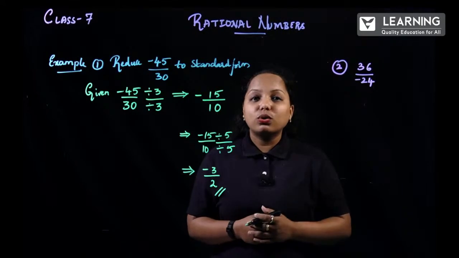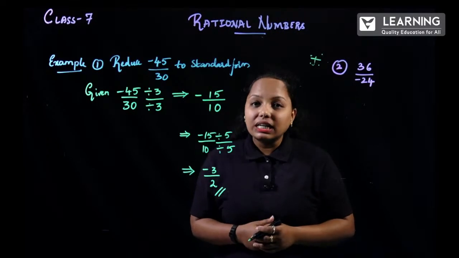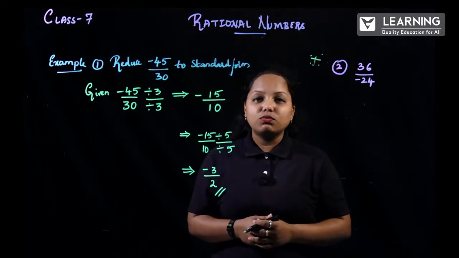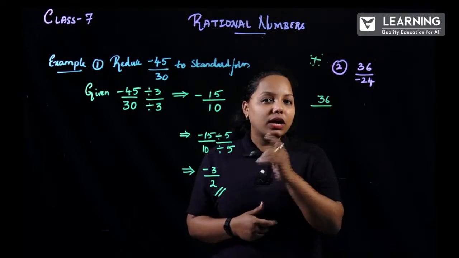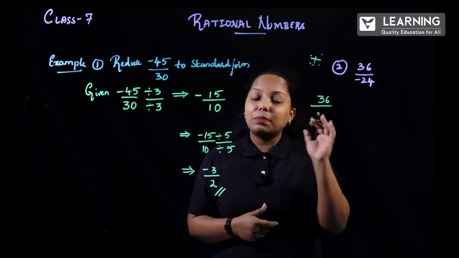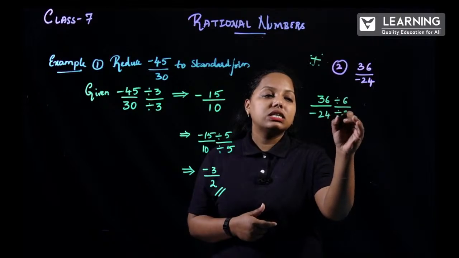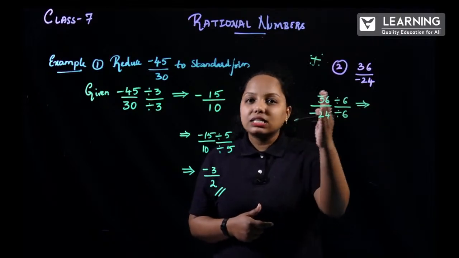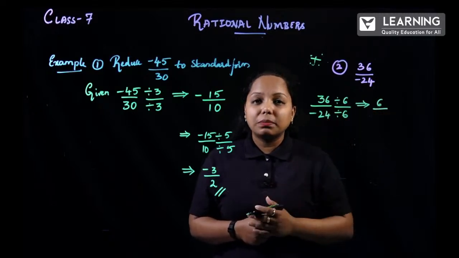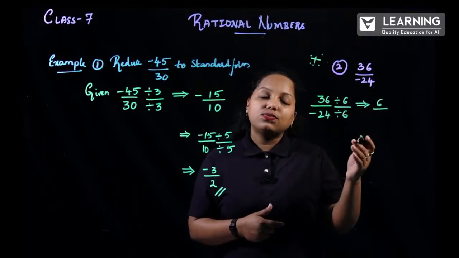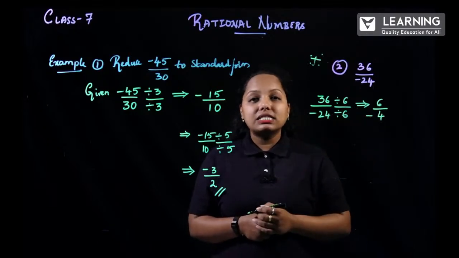Now let us have a look at this question. This is an exercise problem and it is important also. So 36 divided by minus 24. Let me take up quite a higher number over there. So now 36 divided by minus 24, what I have told, you have to ignore the signs, just keep it as it is. Let me divide with 6. Let me divide with 6 here also. So what is the answer? 36 divided by 6 is 6 obviously, and 24 divided by 6 over there. So 6 3s are 18, 6 4s are 24. What I have forgotten? It is the minus sign. Keep the minus sign as it is.